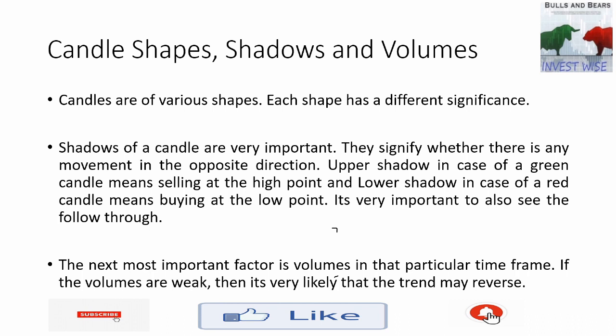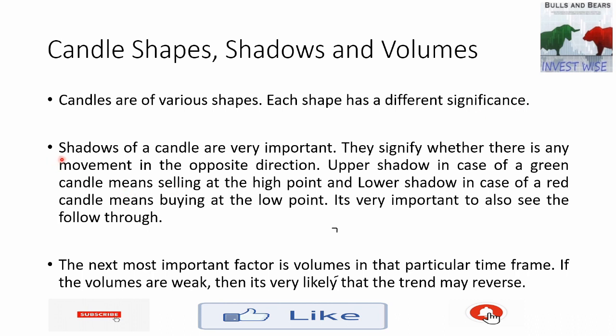I will give the link in the description and you will understand how each candle looks and what its significance is, because each shape has a different significance. So you cannot treat all candles in the same way because each candle has a different meaning. It has a different psychology of the buyers and sellers at that particular time frame.